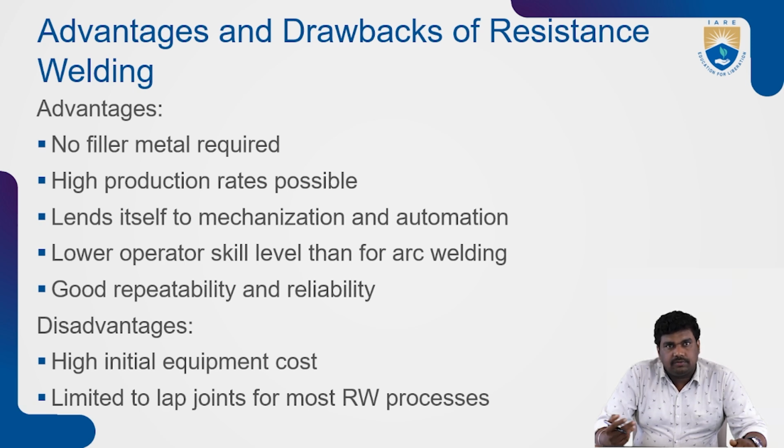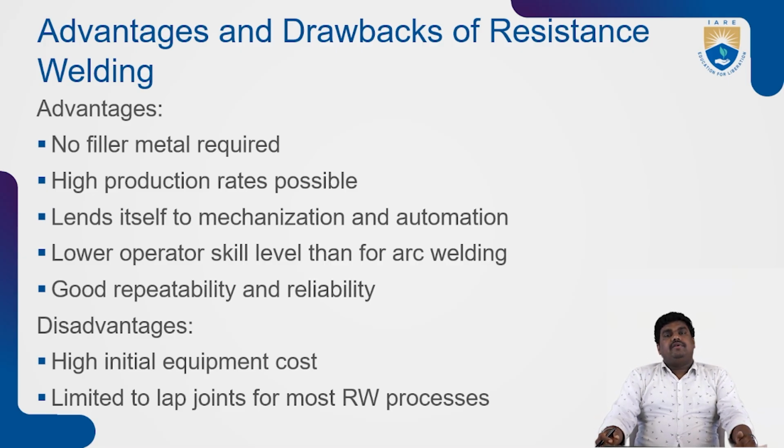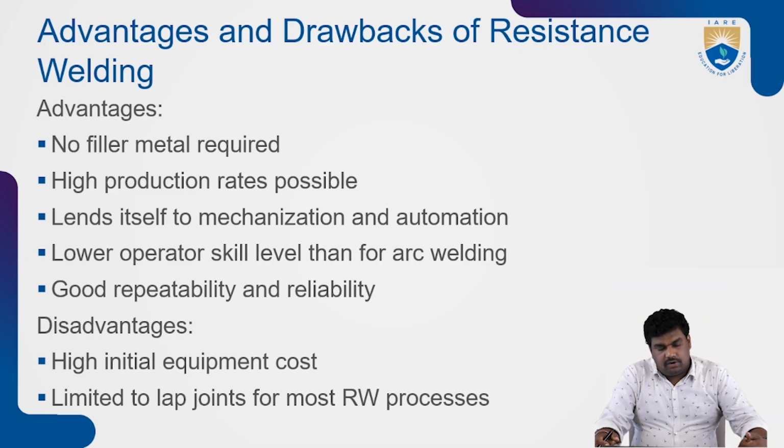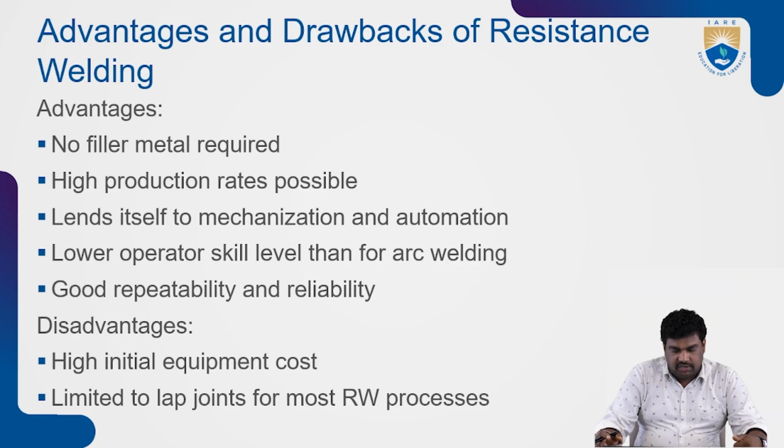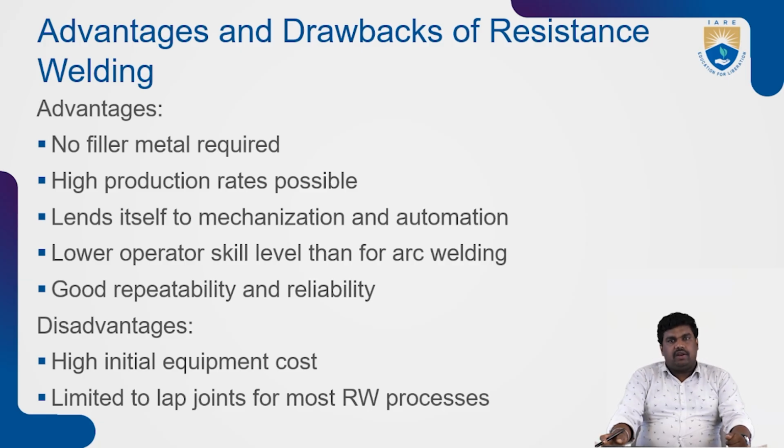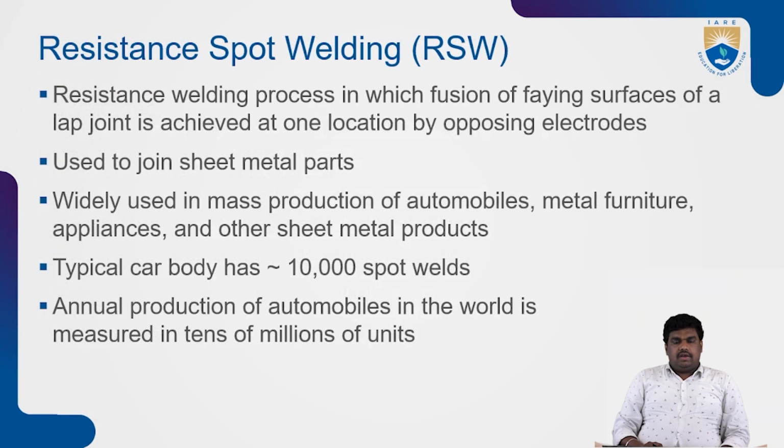Disadvantages: high initial equipment cost. For setting up the initial equipment, it will take more cost. Limited to lap joints for most resistance welding processes. That is, lap joints are the kind of joint mostly used. And resistance spot welding is one of the main processes in resistance welding.